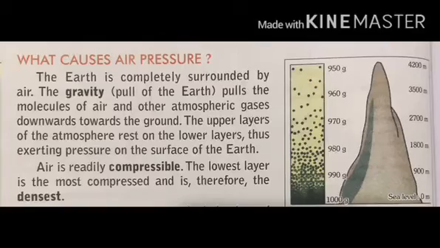Now what causes air pressure? The earth is completely surrounded by the air. The gravity pull of the earth pulls the molecules of air and other atmospheric gases downward towards the ground. The upper layer of the atmosphere rests on the lower layer, thus exerting pressure on the surface of the earth.